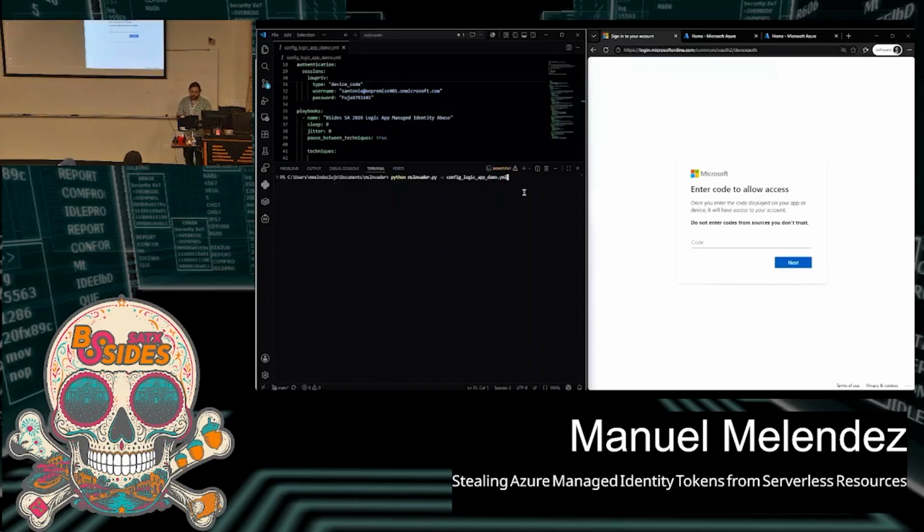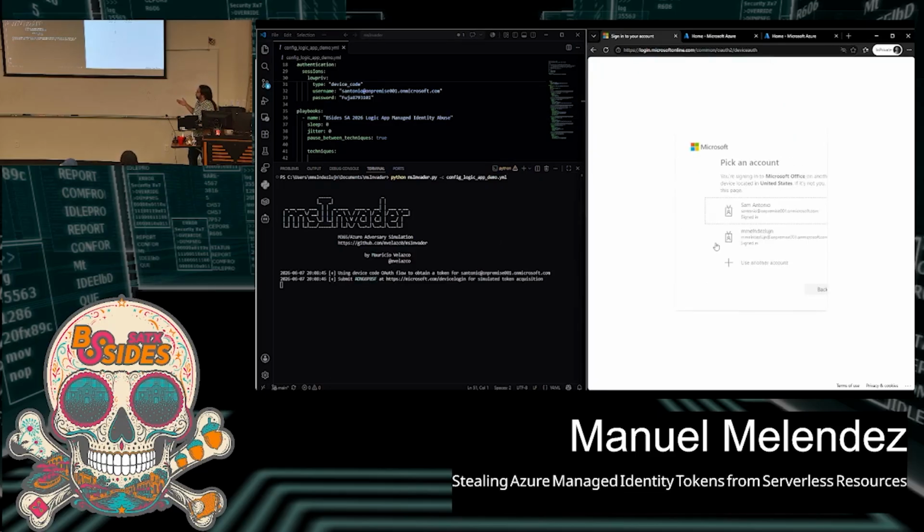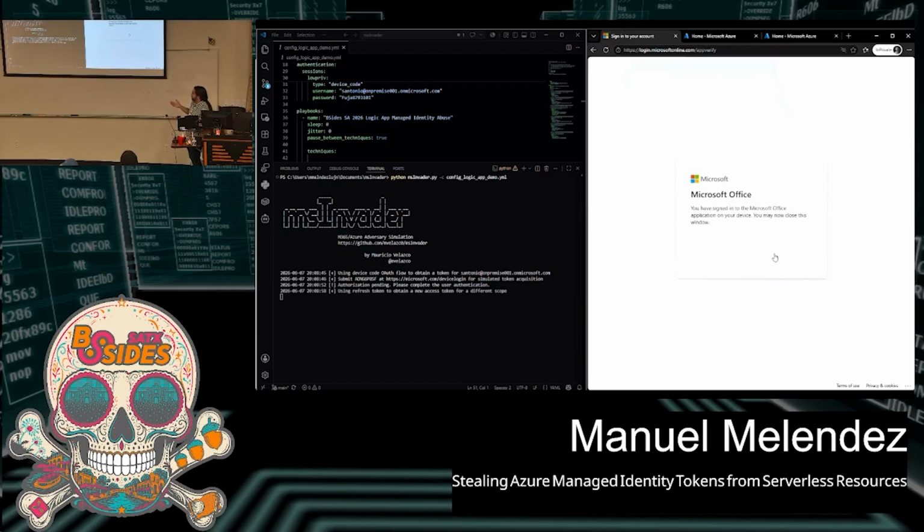So now for the demo. On the left, we'll be seeing my tool's visualizer, and on the right, just to show you visually how it looks in the Azure portal, but it's pretty much the same on both. We're using the same identity. The first thing we're going to do is authenticate as the compromised user using device code. That's the compromised user. Again, it's compromised somehow; we don't really know how.